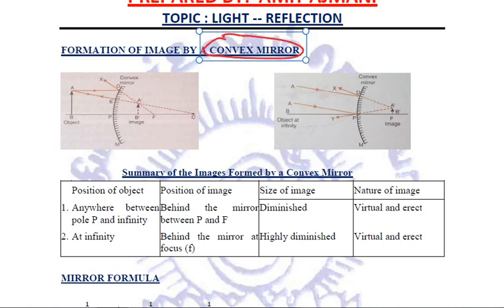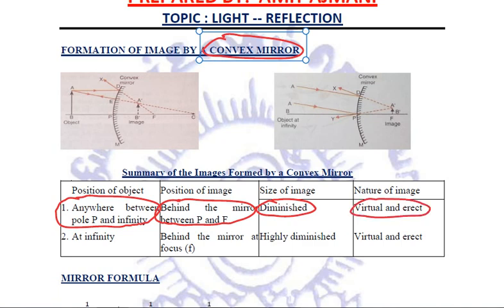Now in a convex mirror, the scenario is quite simple. Why? Because wherever you place the object, anywhere between pole and infinity, anywhere in front of it, the image formed will always be behind the mirror between P and F. The image formed will be diminished, virtual and erect.